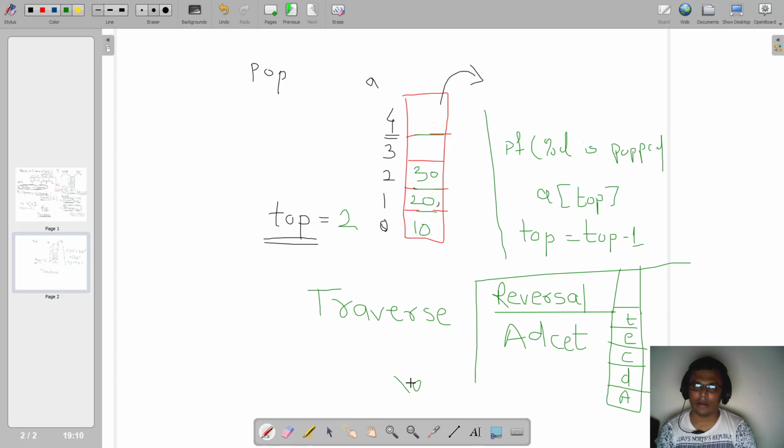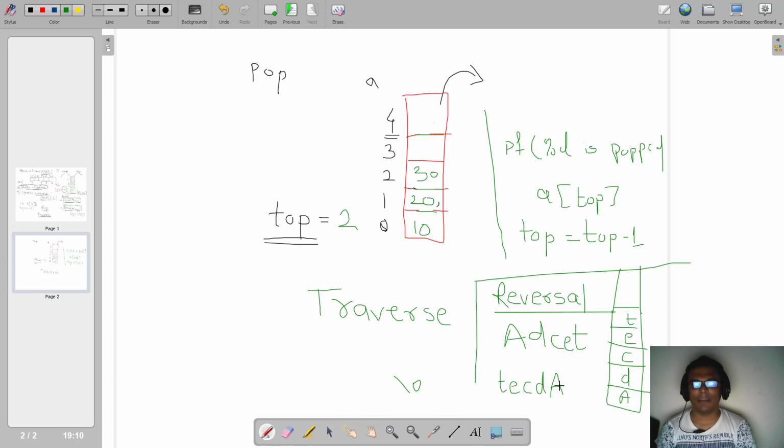Now I will start popping the elements until my stack becomes empty. So if I pop, what will be printed? T will be printed first, right? Then if I pop, what will be printed? E. Then next time C. Then next time D. And then next time A. And if the stack is empty, I'll stop the popping process. So this is how I have reversed my string using stack.